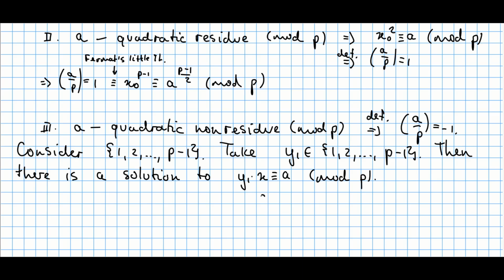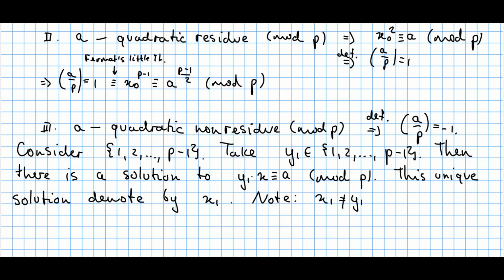Well, the reason is because GCD of y1 and p is in fact equal to 1, because this y1 is from 1 to p minus 1. Those elements are co-prime with this prime number p, so GCD is 1. And because GCD here is 1, there is a solution here, and this solution is going to be unique.